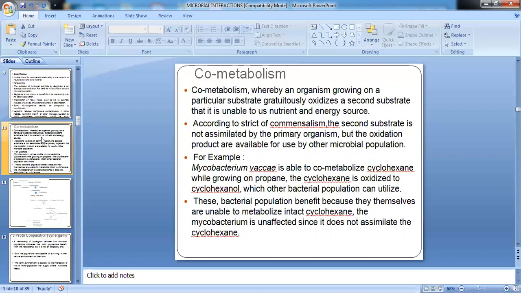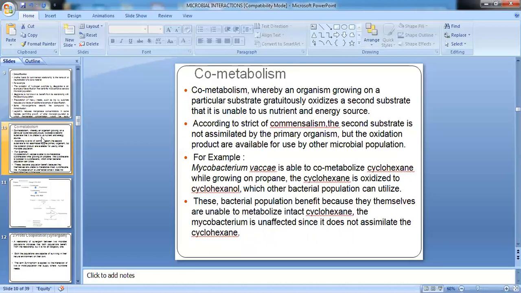In co-metabolism, again understand there are two organisms, because what we are studying is a part of commensalism. So two species are participating in this. One species is not affected, one is positively affected. Out of the two species, there is one species which metabolizes a substrate for its growth.